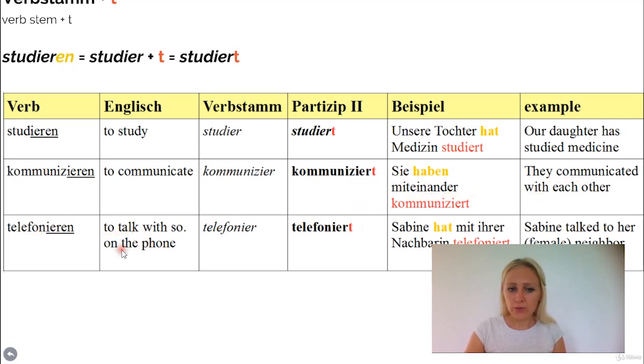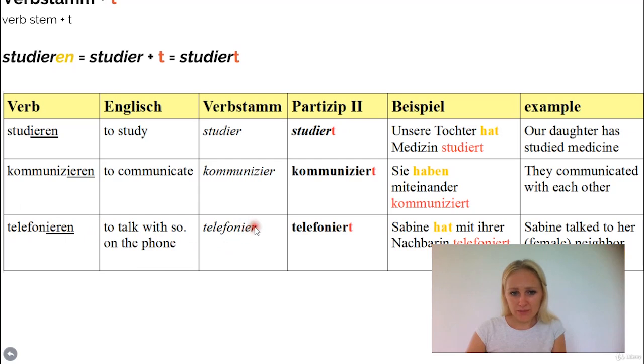Telefonieren, to talk with someone on the phone. It does not mean to call somebody. It just means when you're already on the phone and you're already talking to the person, then it's telefonieren. If you call somebody, it's jemanden anrufen. Okay, so this is like actually talking with someone on the phone.